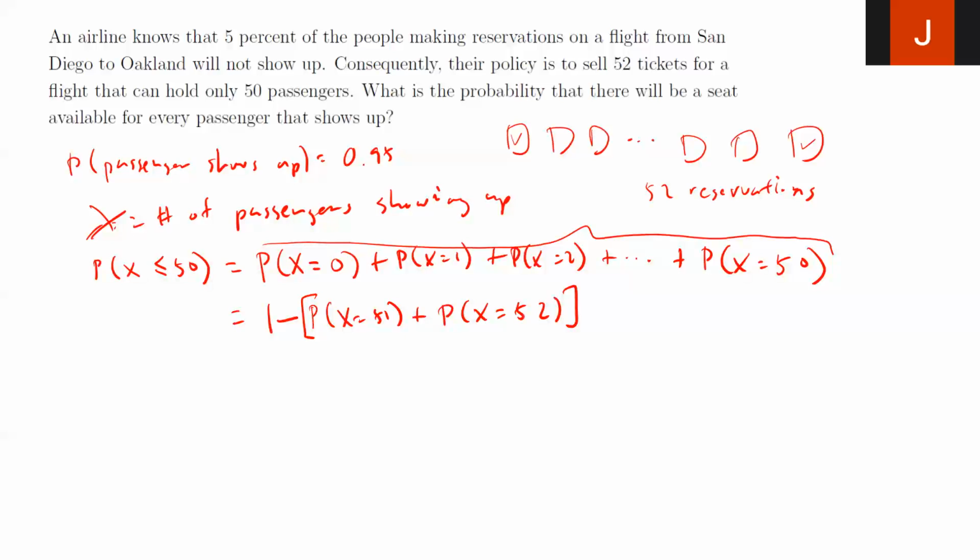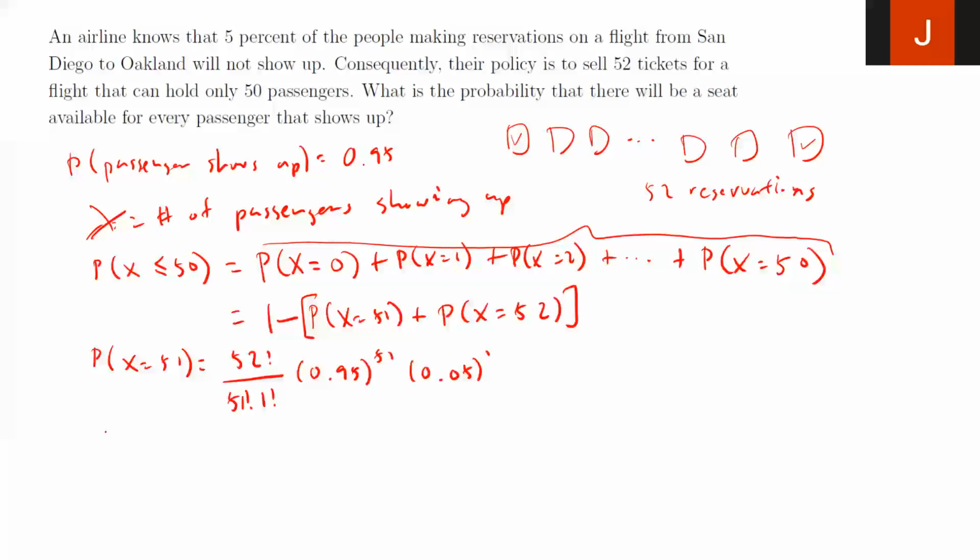Then we solve this probability. I'll solve the probability of x equals 51 first. Like I said, this is a binomial random variable, because we think of 52 trials, where the number of successes means a passenger showing up. So if we rewrite this, this is going to be 52 factorial over 51 factorial times 1 factorial. The probability of success here is the probability of someone showing up, so 0.95 to the 51st power, and then the probability of failure, 0.05, to the power of 1.